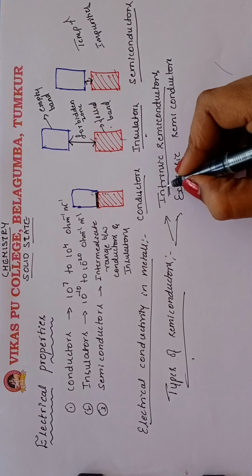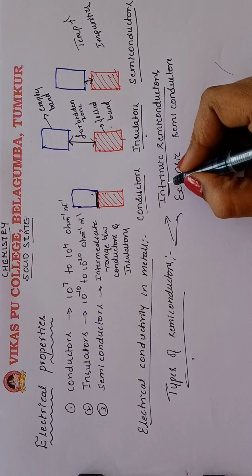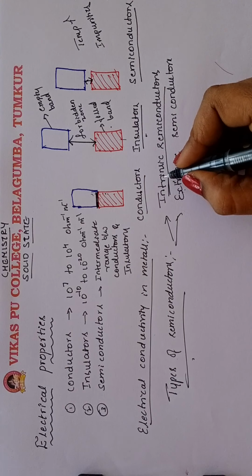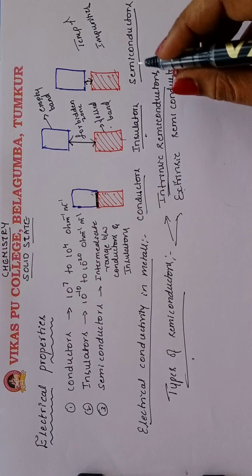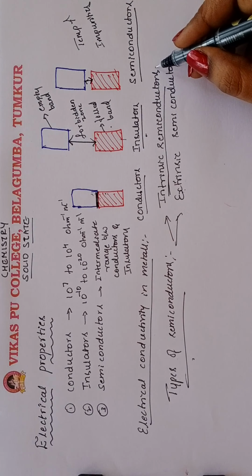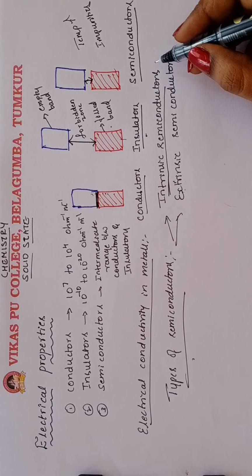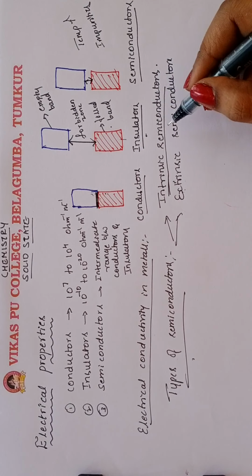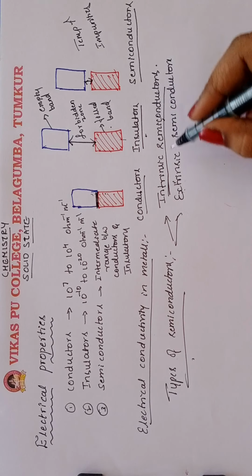Intrinsic semiconductors means the substances which are insulators at normal temperature but become good conductors as the temperature increases. These types of semiconductors we call intrinsic semiconductors.